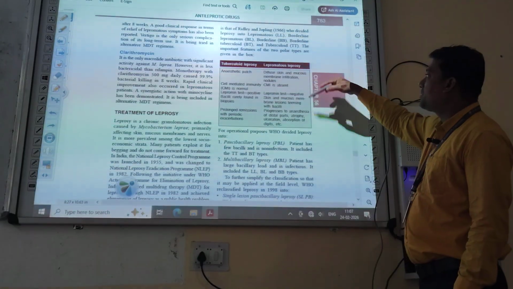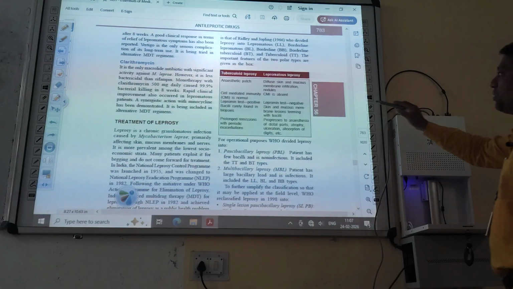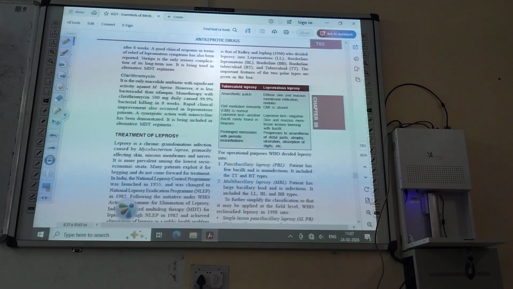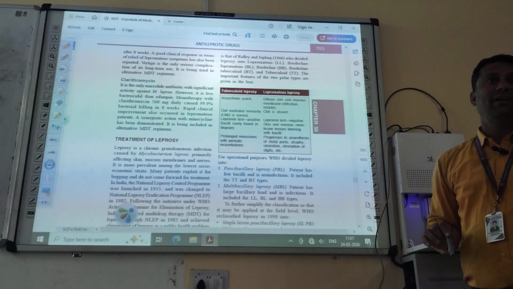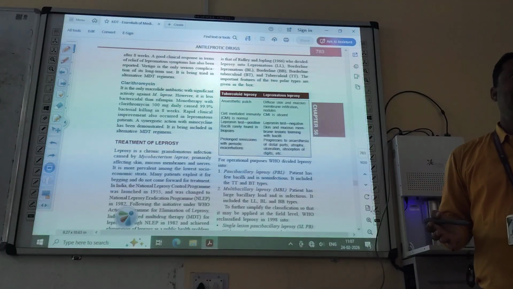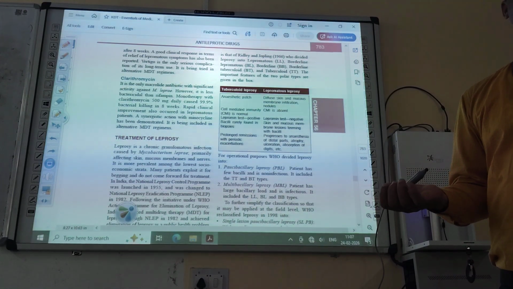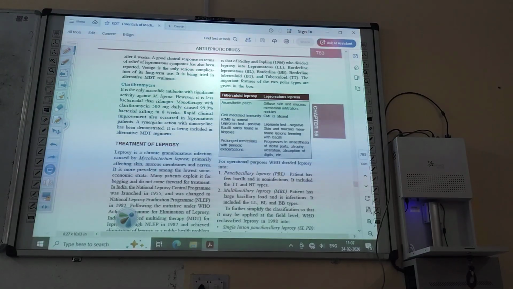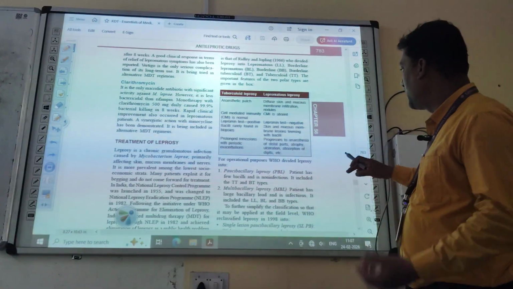Then for lepromatous leprosy, there is diffuse skin and mucous membrane infiltration with nodules. Lepromin test is negative, and it progresses to anesthesia of distal parts and atrophy. In case of leprosy, the fingers get deformed. Previously, people suffering from leprosy were begging on the street below the shadow of a banyan tree. Have you seen that? No. We have seen it. In our generation, this was happening.